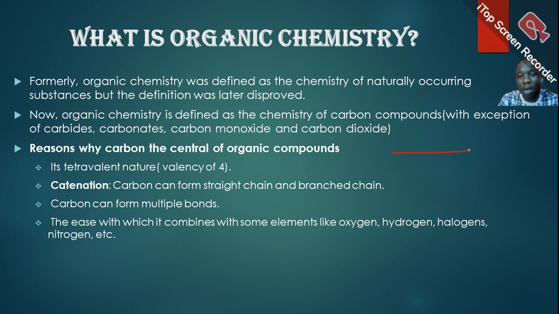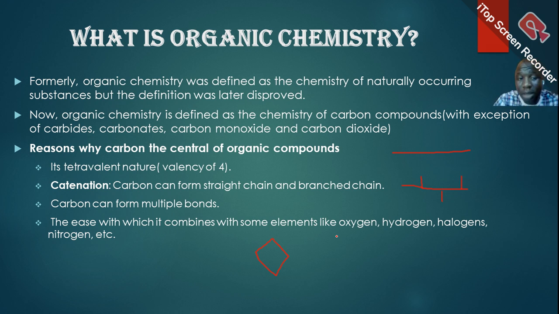We can arrange them along a line, which is straight chain. We can arrange them having branches at different points, something like this. That is branch chain. Then you can arrange carbon atoms in such a way that you have a closed structure, a closed figure like this. So carbon can do that. So the ability of carbon to form straight chain, branch chain, and even ring structure is catenation.